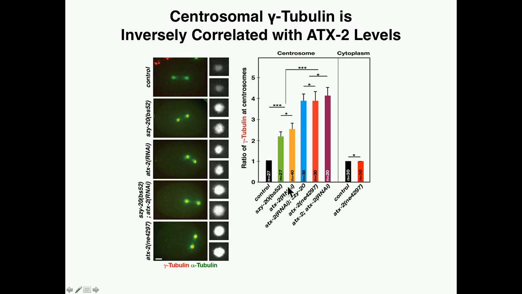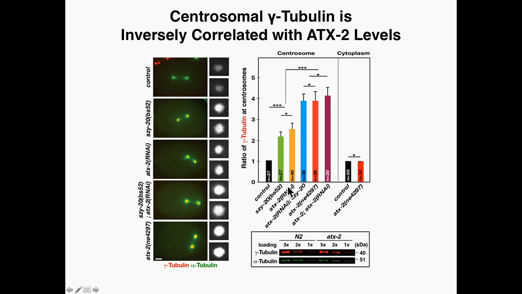And while the centrosomal levels here are increased, quantitative Western analysis shows that overall gamma-tubulin levels within the embryo remain unchanged. Our data indicates that cellular levels of ATX-2 are inversely correlated with centrosomal gamma-tubulin levels, but not total gamma-tubulin levels within the embryo.